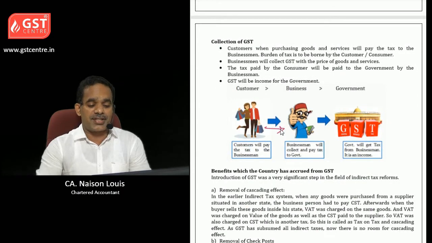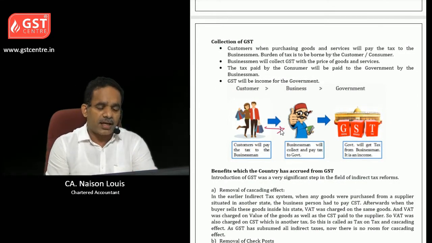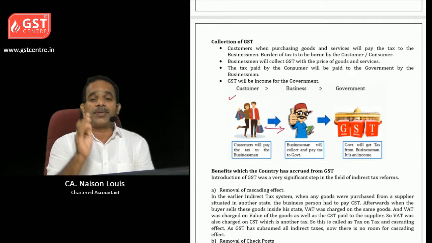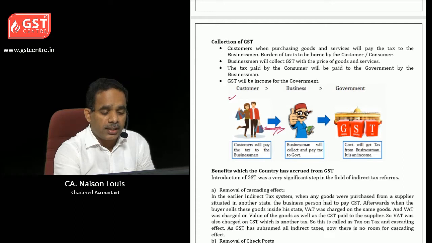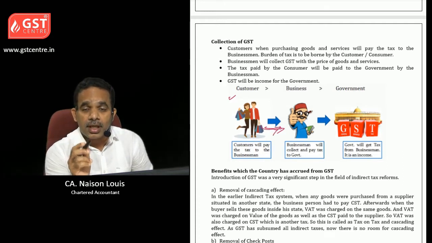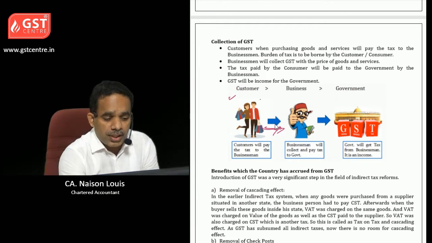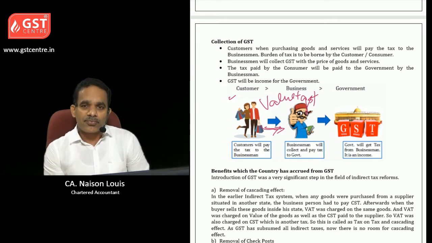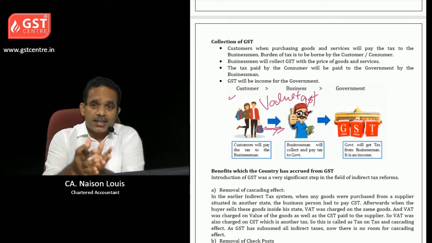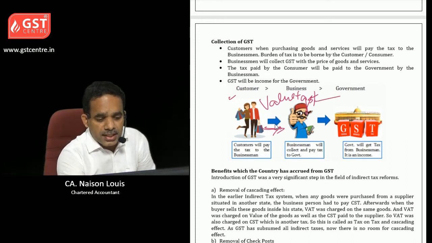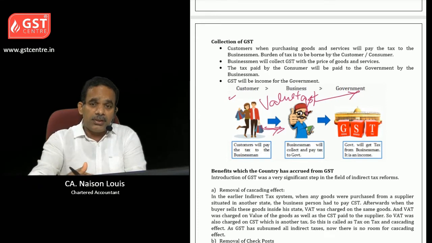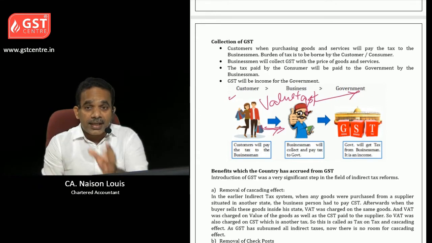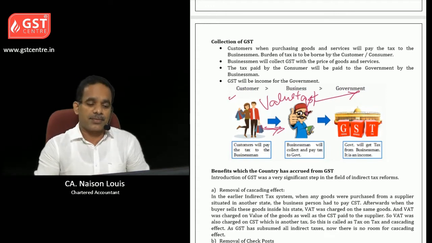Then what is GST? Let us take one example. You are going to one shop. You are a customer. Then you are purchasing from that business and you are paying price to the business person, to the shopkeeper. So it includes value plus GST. Okay, value of the goods plus GST on such goods. So this GST has to be paid to the government. So you are paying tax to the shopkeeper. Shopkeeper has to pay tax to the government. So that is called GST.